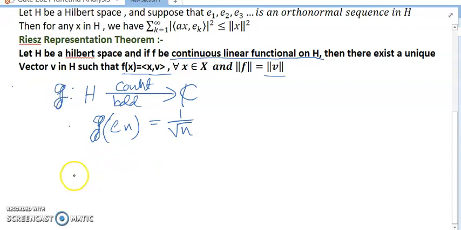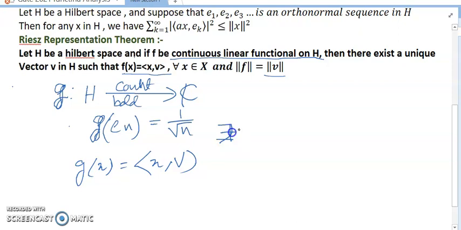Okay, no problem. By the Riesz representation theorem, g(x) equals <x, v>, x belongs to H.